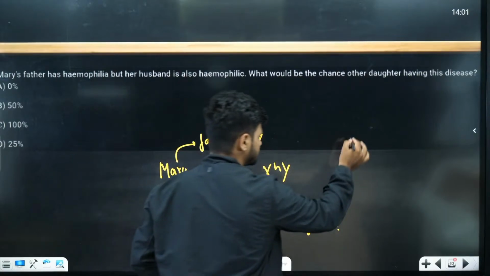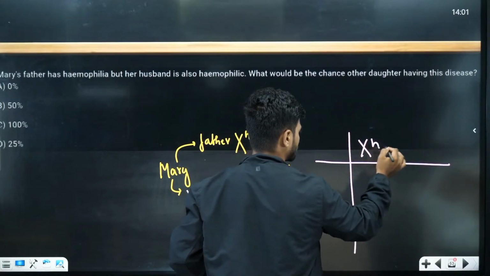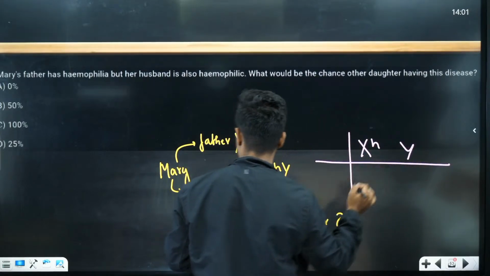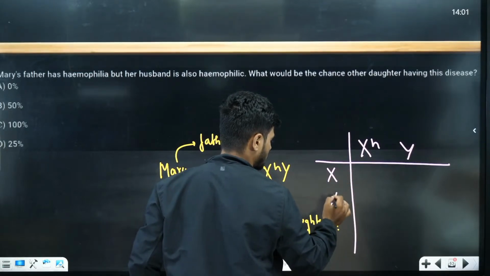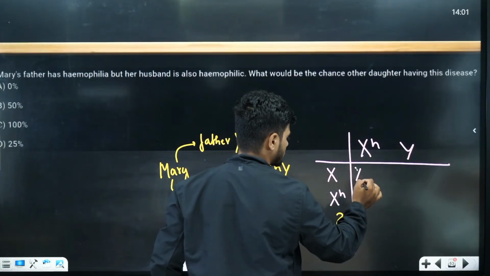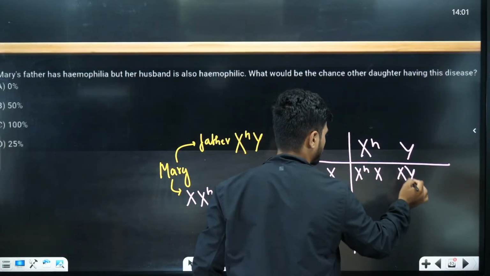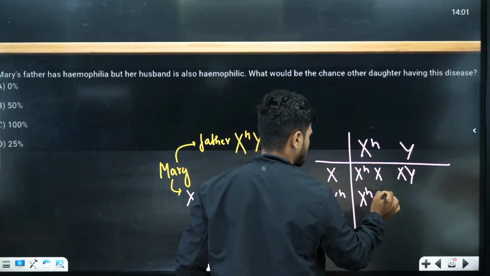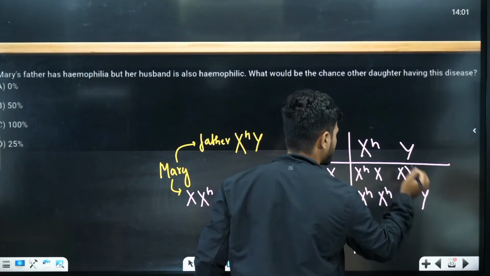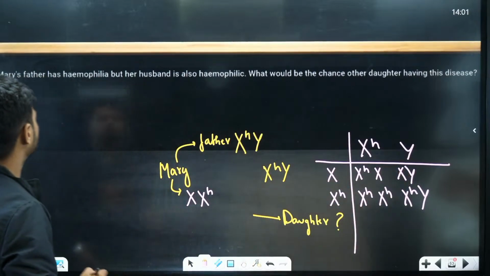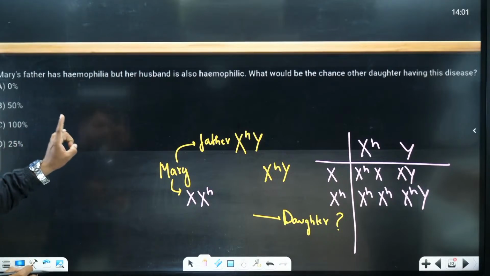Let's do the cross now. X^H Y, X and X^H, giving X^H X, X X^H, X^H Y and X Y. Now they're asking: Mary's father has hemophilia and the husband is also hemophilic.